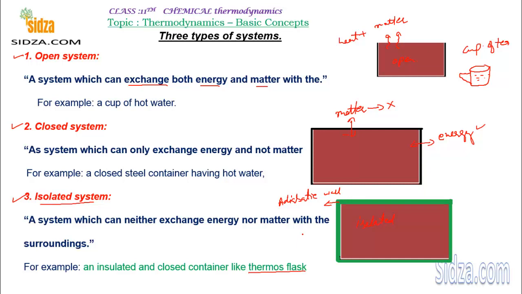Now, one more example for the isolated system is the universe. As I said, if you study the universe as a whole, the universe becomes the system. Outside the universe there is nothing actually. So the universe cannot exchange anything with whatever is outside. That means you can say the universe is an isolated system. Clear? Hope you got the concept.